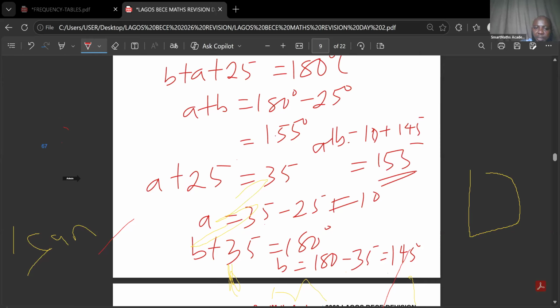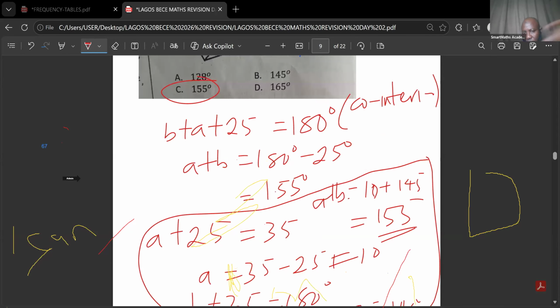But if you look at the process of this one, it's quite longer than what I just did for you. How many lines can you see in the first one? Just 3 lines. So if you know most of these theorems, it will make your work faster and much easier, so you do not go through the long process before you get the answer. So I think we are going to stop the question here. After the next one, I will allow you to talk again. So we can move on now.